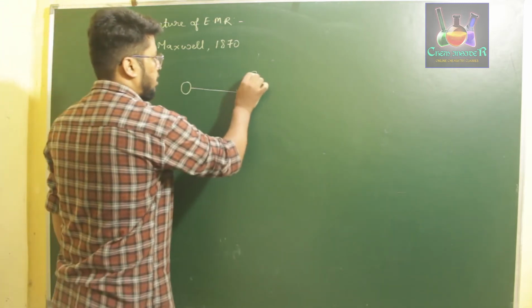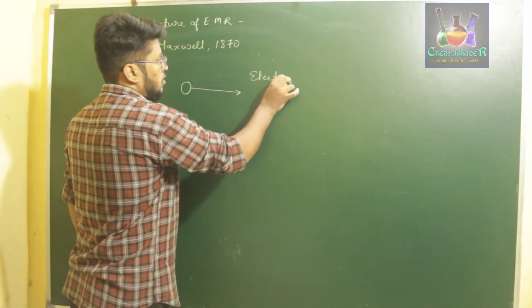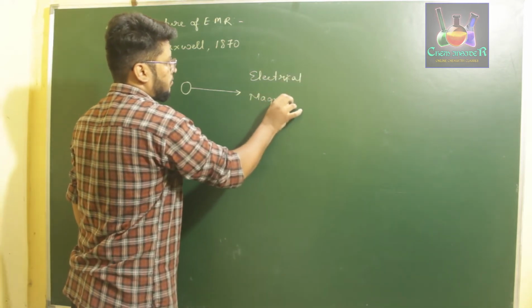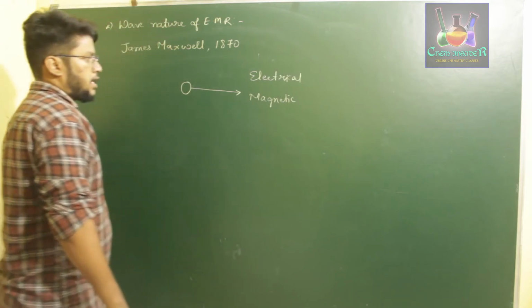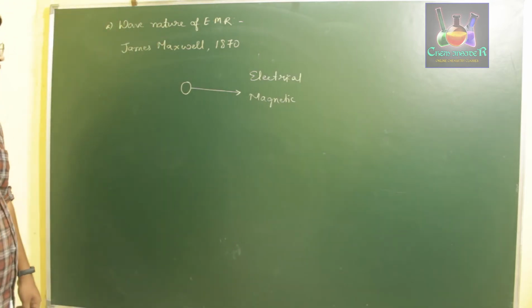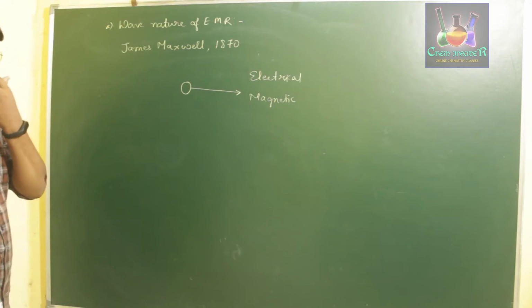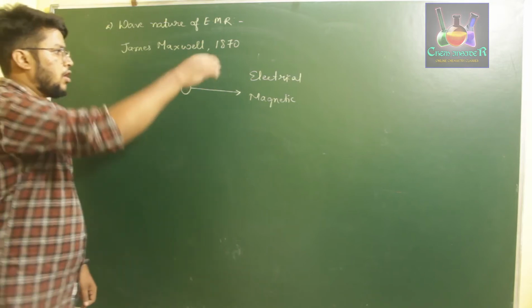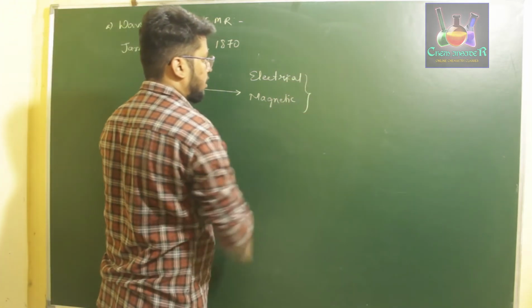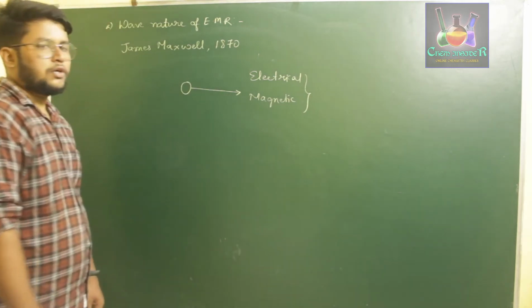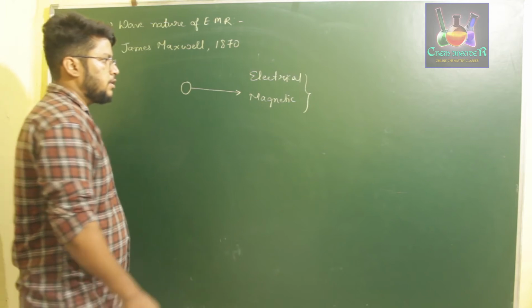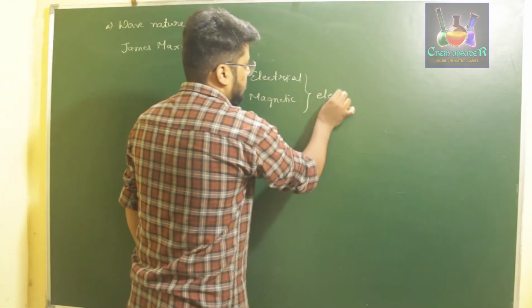One is electrical radiation, and the other one is magnetic radiation. If an atom is accelerated with an alternating acceleration, it produces electrical and magnetic radiations which can be transmitted. On combining those two, he said that these are called electromagnetic waves, or electromagnetic radiations.